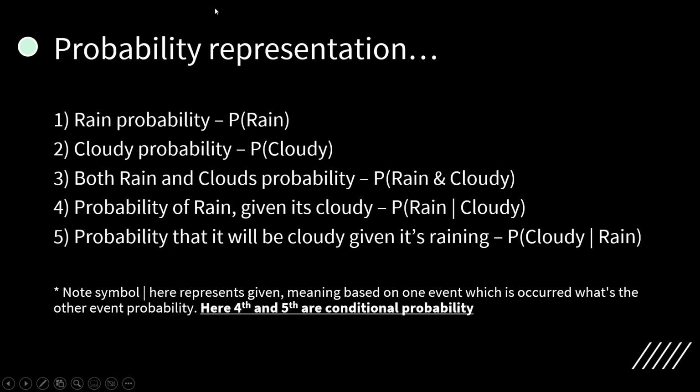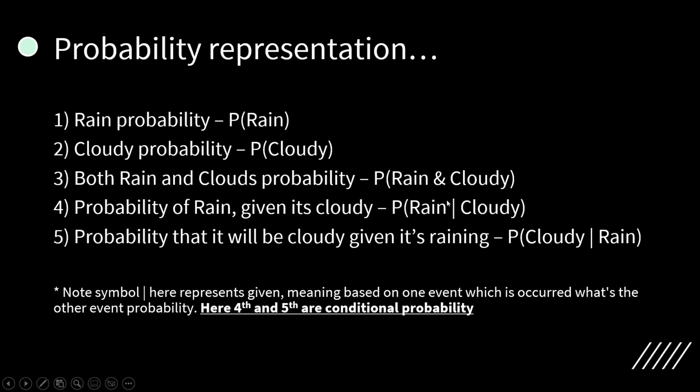So all those probabilities which we have discussed before, we are going to represent in such a way that it is going to help us understand the equation. The rain probability, I am writing as P of rain. Clouds probability, I am writing as P of cloudy. Both rain and clouds probability can be written as P of rain and cloudy, which was already given. Probability of rain given it's cloudy can be written using this bar, P of rain given cloudy.